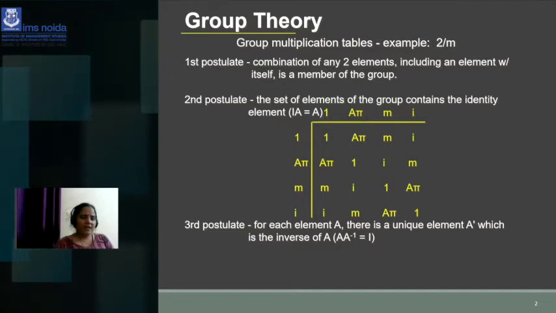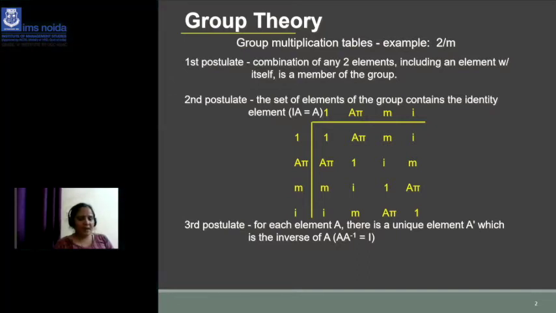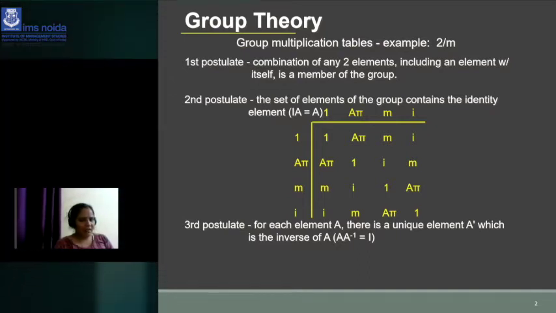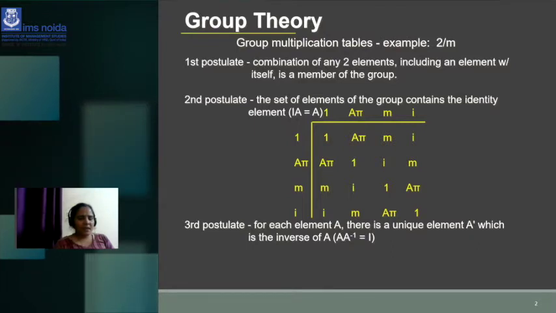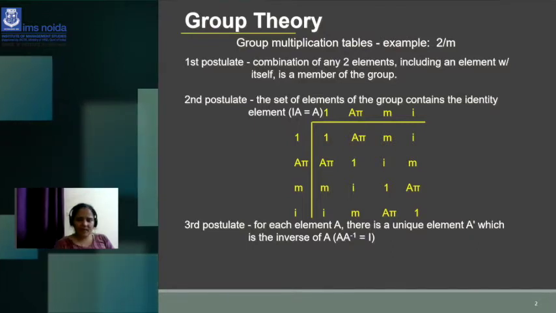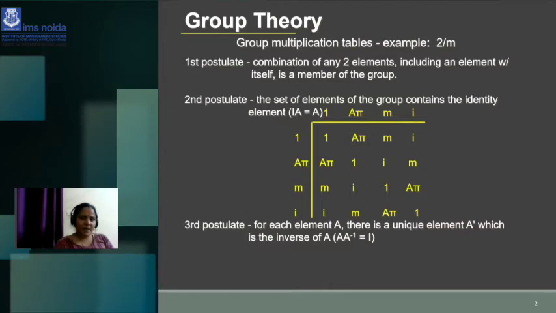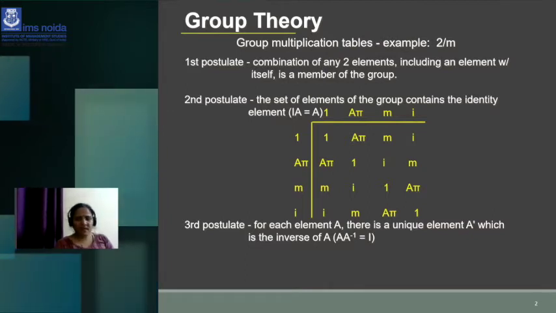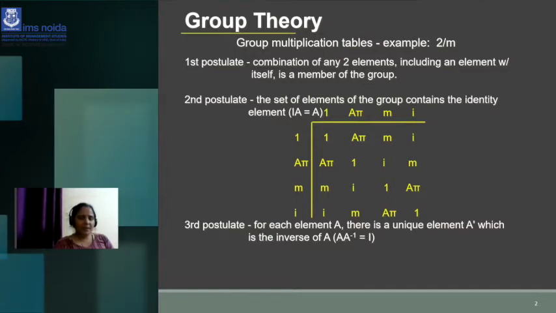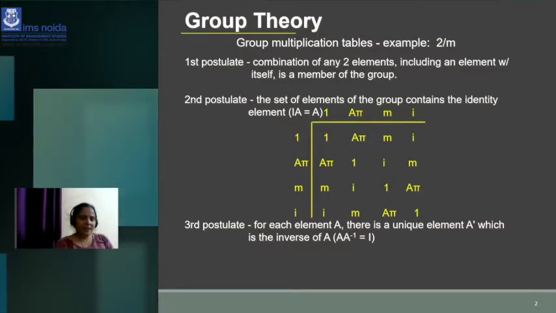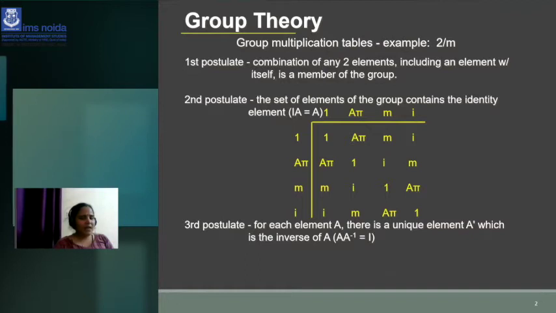So these are some elements that are given: 1, A pi, M, I in column wise, and 1, A pi, M, I in row wise. So if 1 is multiplied with 1, then you are getting the result 1. If 1 is multiplied with A pi, then you are getting the result A pi. If 1 is multiplied with M, then you are getting M. If 1 is multiplied with I, you are getting I.